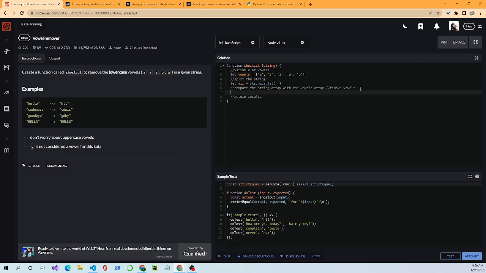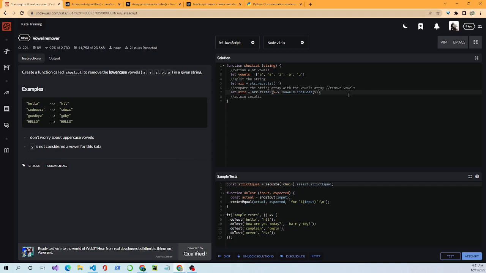To do this I'll set up a new variable, arr2, equal to arr dot filter. We'll use x with something called an arrow function, then not vowels includes x.